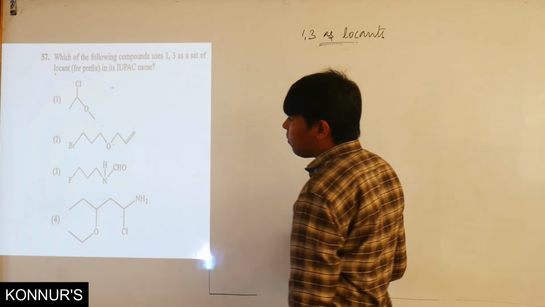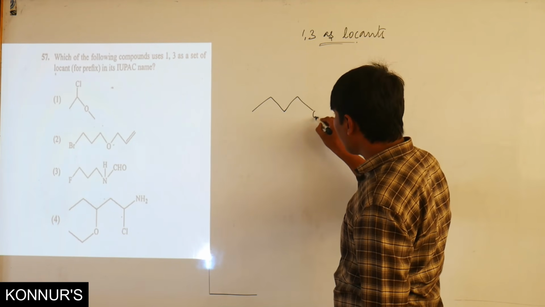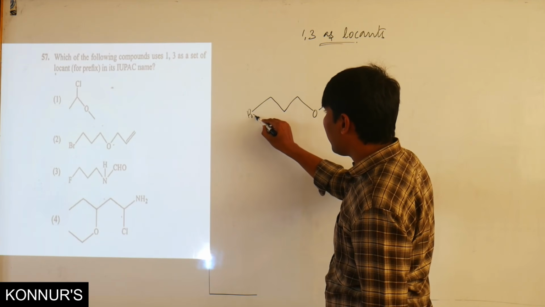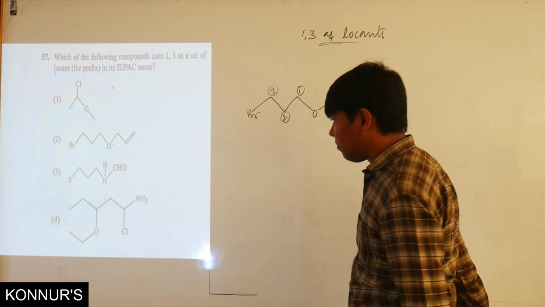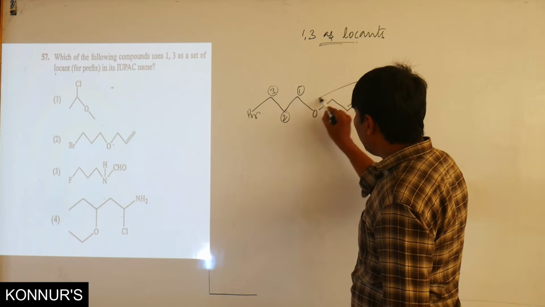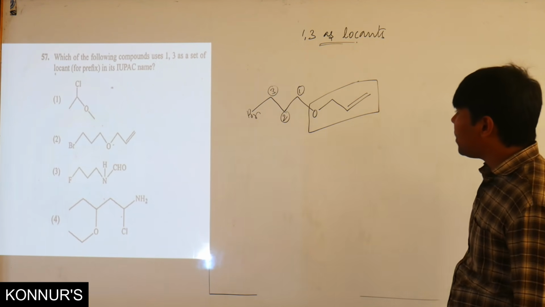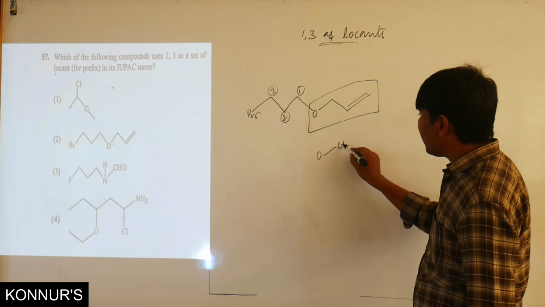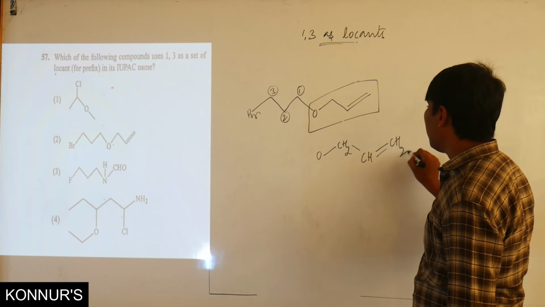So going to the second one. Here it will come like this. O, and here the Br is present right over here. So first carbon, second carbon, third carbon. On first carbon there is a group, which is oxygen bonded to CH2, CH double bond CH2.